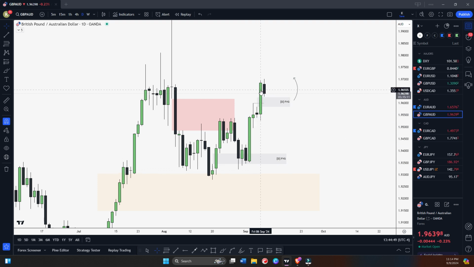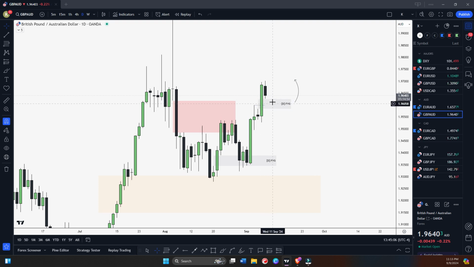Then finally, last week Friday, the market closed very strongly and created this inverted fair value gap. So this bearish is shifting to bullish, right? And it's also respected this daily fair value gap. We have this daily bullish fair value gap as well. But let's see if we get any confirmation in this daily bullish fair value gap. If we tap tomorrow and get H1 H4, we can look for long.